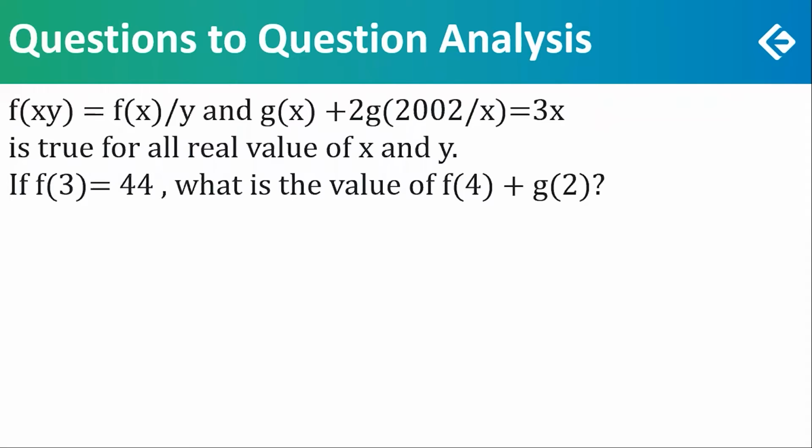This is a moderate question on functions. Moderate because there is f(x), a different condition for f(x), how it is defined, a different way of definition of g(x). Then you are asked for f of 4 and g of 2. Only f of 3 is given, nothing is given for g. So both have different approaches for finding the values. A little maybe appearing lengthy, so I'm putting this as moderate. Still moderate, not difficult, moderate.